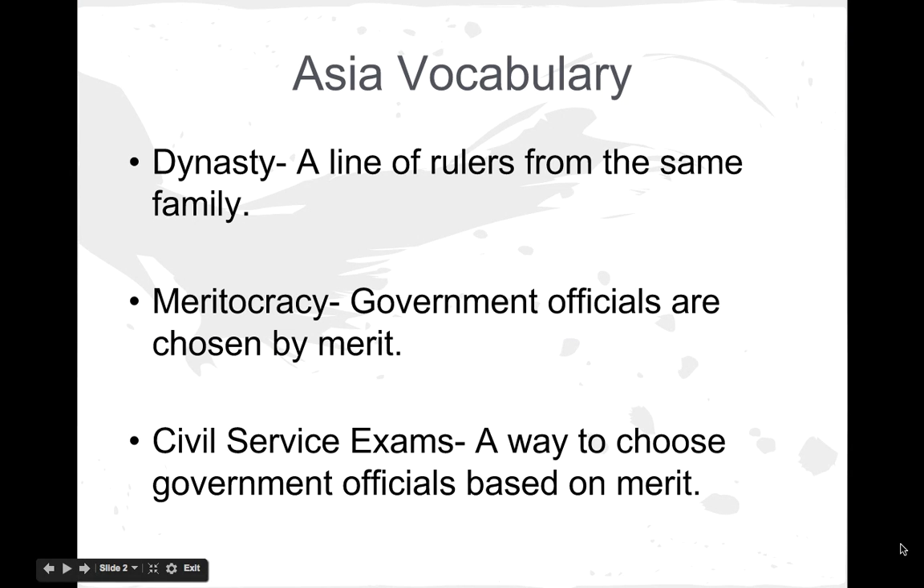First, we have dynasty, which is a line of rulers from the same family. Next, we have meritocracy, where government officials are chosen by merit. And how they did that was through our next vocabulary term, which is civil service exams. It was a way to choose government officials based on merit. They would take these exams to prove that they were smart and qualified and able to work in the government.